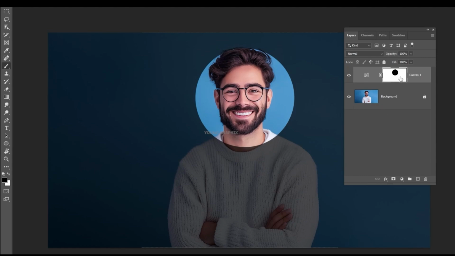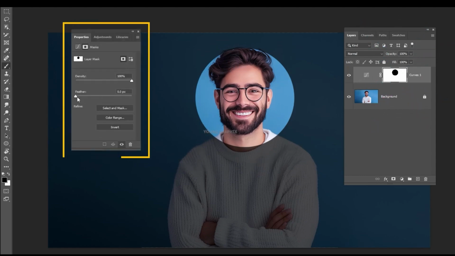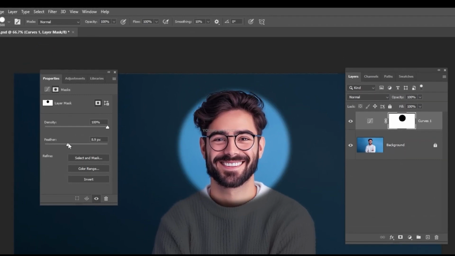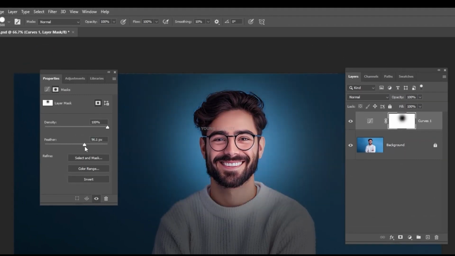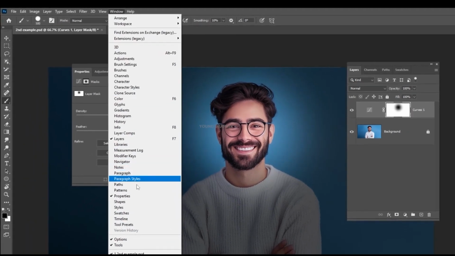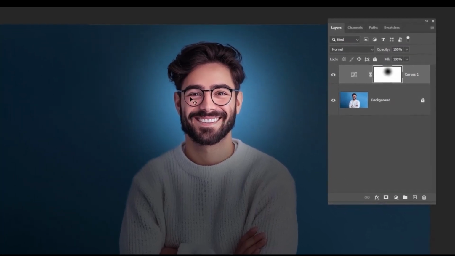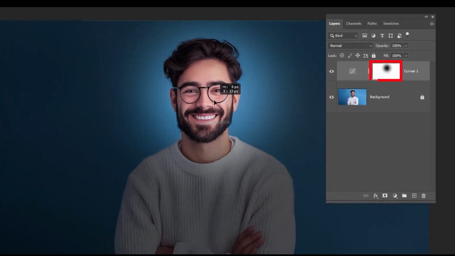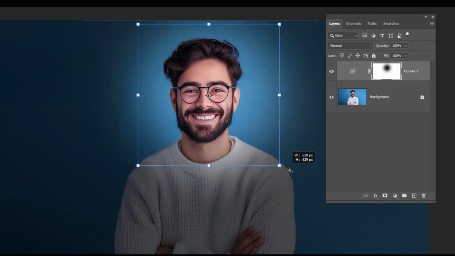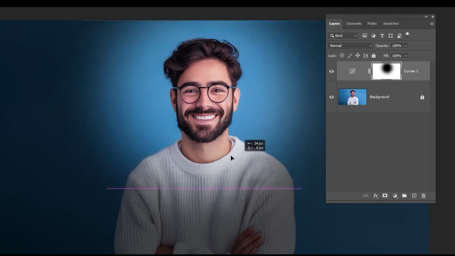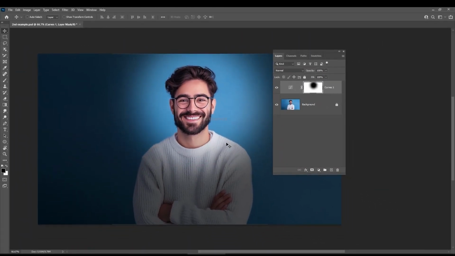If you double-click on the layer mask, you should see the properties. If you increase the feather, it simply blurs the mask in a non-destructive way. This is looking fine. You can also find these properties under Window, Properties. Now, that's not all. Watch this. With the mask selected, if you press Ctrl+T, you can move it around and resize it if you want. It is all up to you. Did you know that the layer mask has its own density?